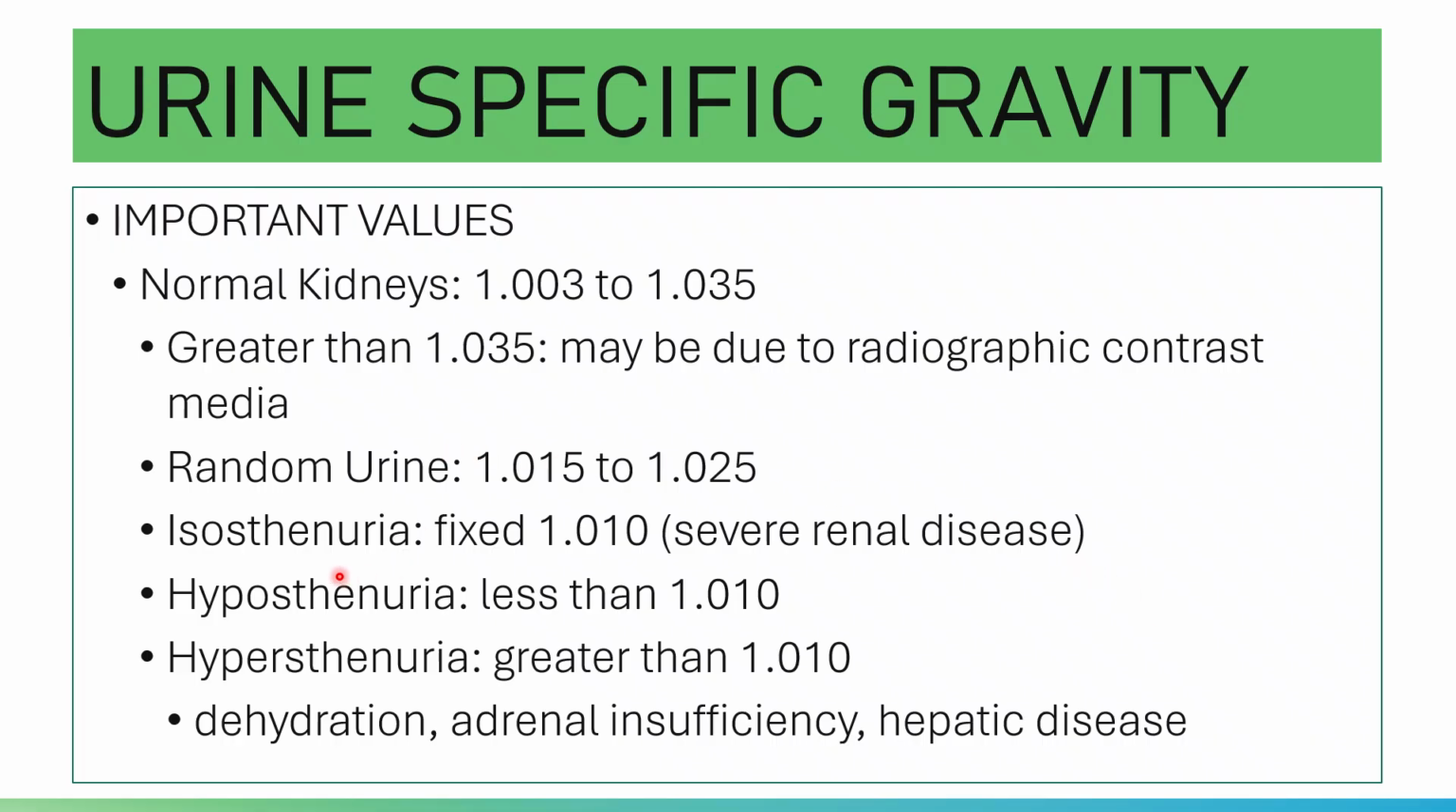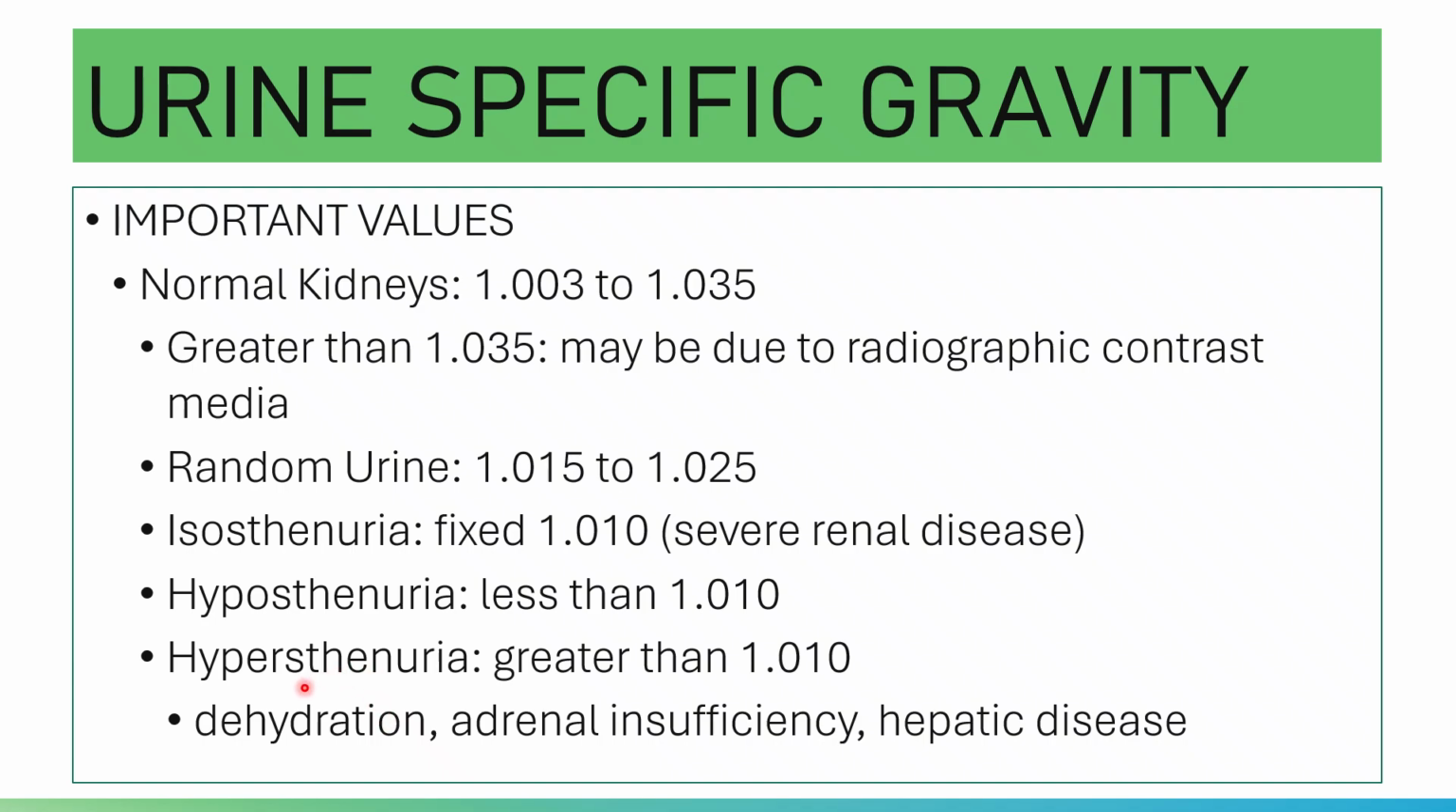By the way, before I forget, please note that for a random urine, the specific gravity ranges from 1.015 to 1.035. For a random urine, 1.015 to 1.035.